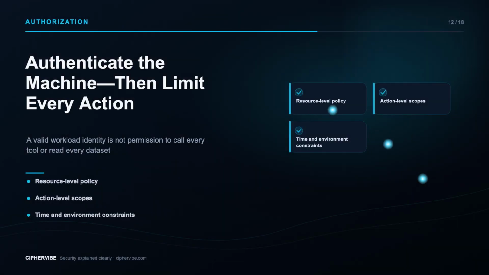Authentication answers which machine is calling. Authorization still decides what it may do. Give each identity the smallest useful actions on named resources. Separate read, write, export, approval, and administration. Apply environment, time, network, data, and transaction constraints where they are reliable and relevant.